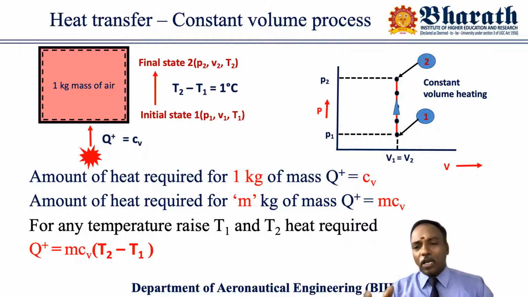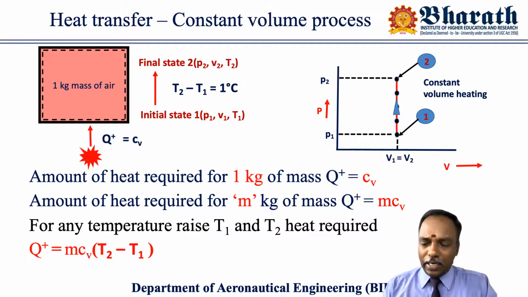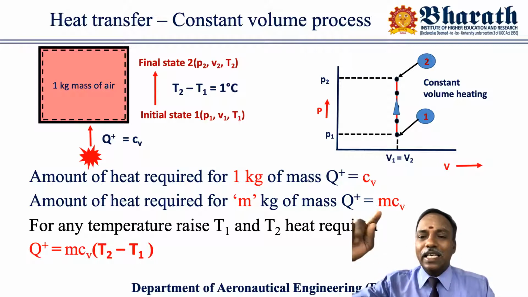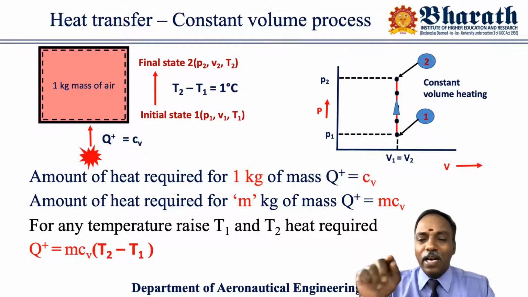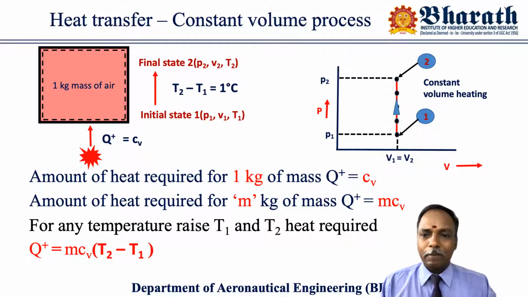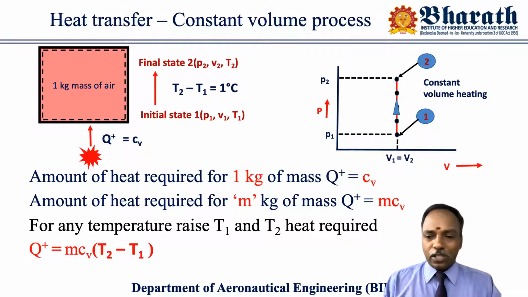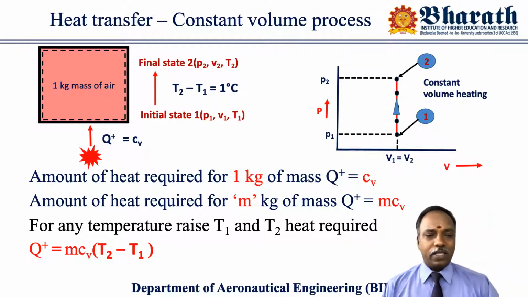So how to represent that constant volume process in a PV diagram? Please look at the right hand side PV diagram, pressure on the vertical y-axis and volume on the x-axis. During the constant volume heating process, only pressure is increasing. There is no change in volume. It means V1 is equal to V2, V is equal to constant. Such a process is called a constant volume process.